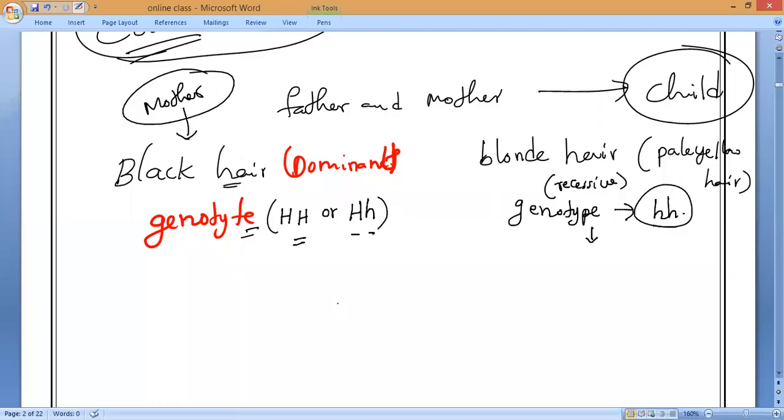Now, in the same way, you can see blood groups also, and how these blood groups are inherited. That we can also discuss. As we know, every human being has the same color of blood, but the cells present inside the blood group are entirely different from person to person.